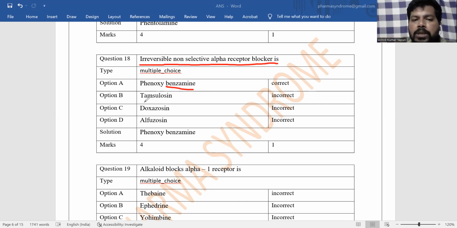Tamsulosin is a selective alpha 1A receptor blocker. Doxazosin and alfuzosin are both selective alpha 1 receptor blockers, commonly known as the zosins. And zosins chemically contain a quinazoline group, a heterocycle. The same quinazoline group is present in Vasaka, a natural alkaloid used for the treatment of asthma.